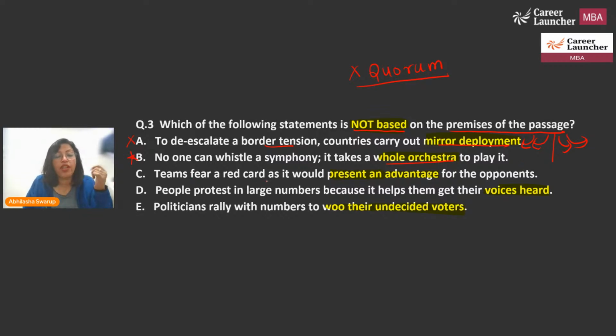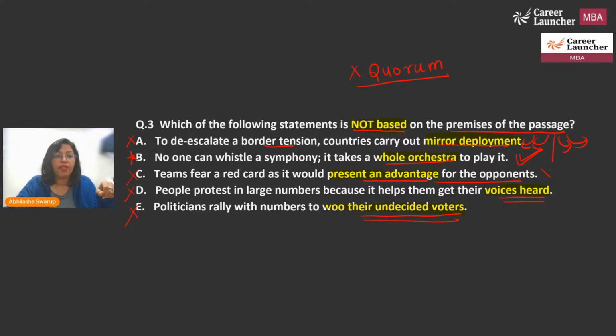Look at C. Teams fear a red card as it would present an advantage for the opponents. Obviously, they have one more. So therefore, it is advantageous. So I will eliminate C. I look at D. People protest in large numbers because it helps them get their voices heard. So there is a quorum. So I'm eliminating D. Anything that is quorum, I'm eliminating. Politicians rally with numbers to woo their undecided voters. So whoever are the voters that are not decided, you call them. So therefore, not E. So here, the only one that says that, okay, this is not a quorum is option number B. And therefore, that becomes your correct answer.